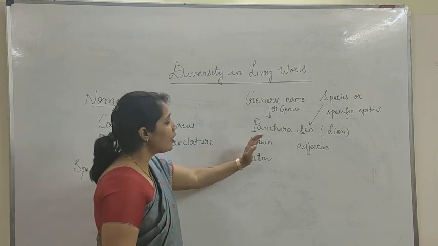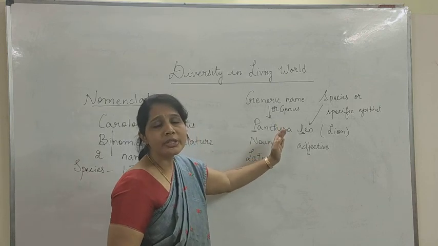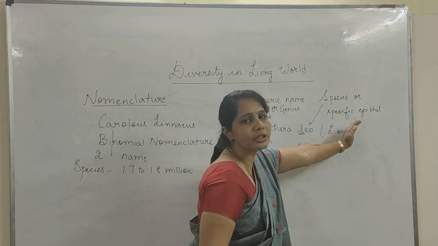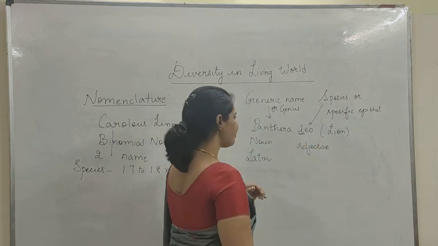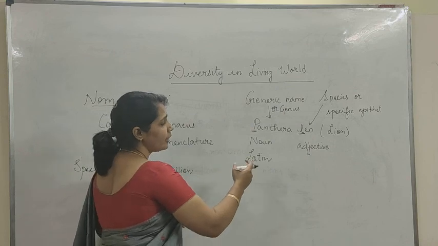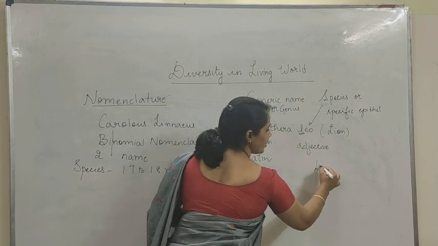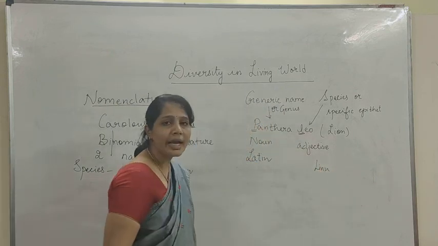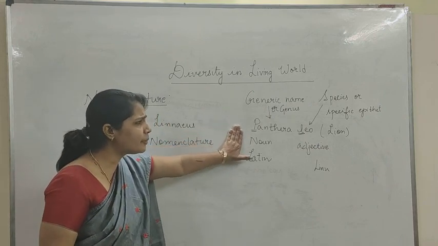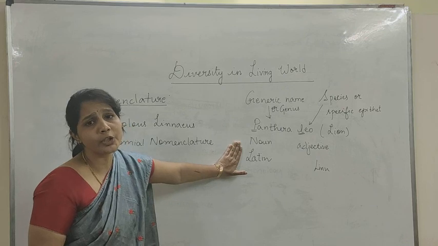Okay, and then always the name of the scientist who has coined this term will be written after the species name. Okay, so Panthera leo, Linnaeus, like that. And this is written in an abbreviated form, right? So there are a number of examples that can be listed.